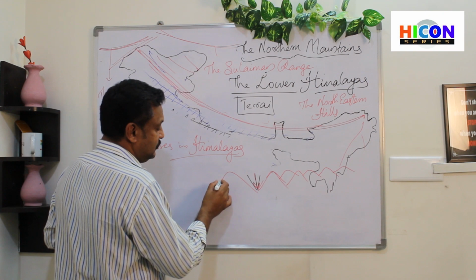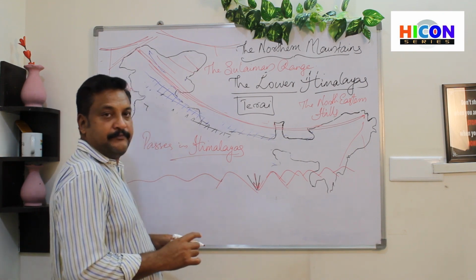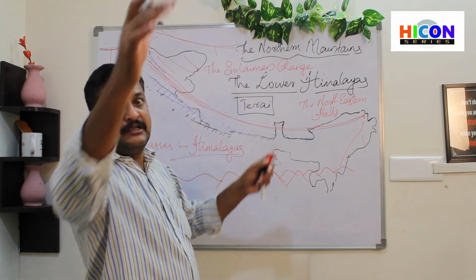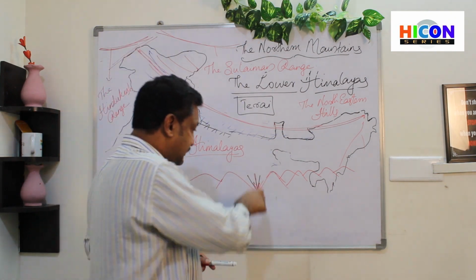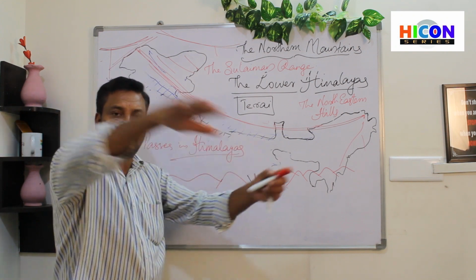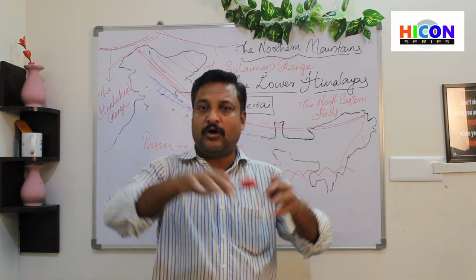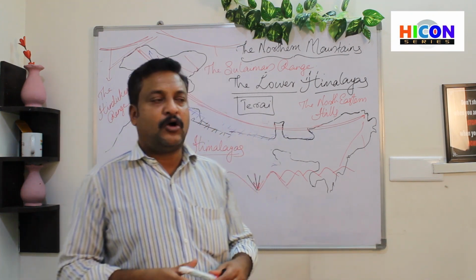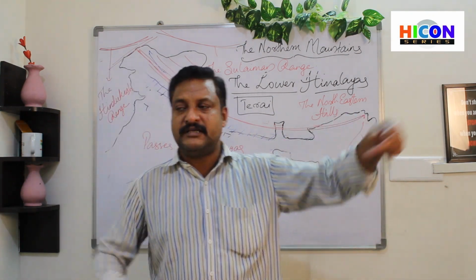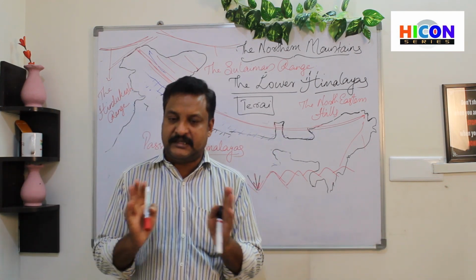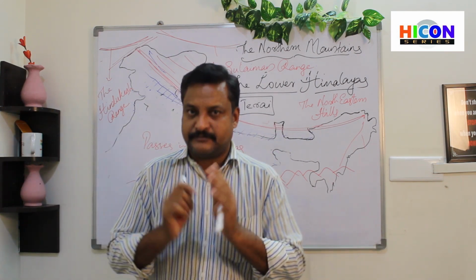Okay, so it will be like this. So this is one range and this is another range of mountains, and in between that there is a narrow pass. So we can say we have compound walls, no? We have compound walls around our house. So imagine a compound wall is one range and this compound wall is another range. In between the compound walls there is an opening for the gate.